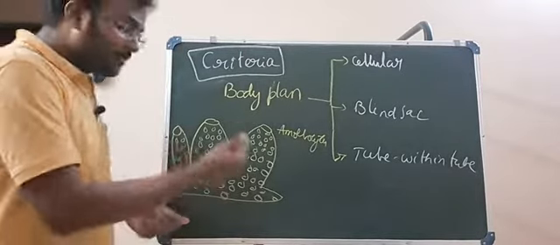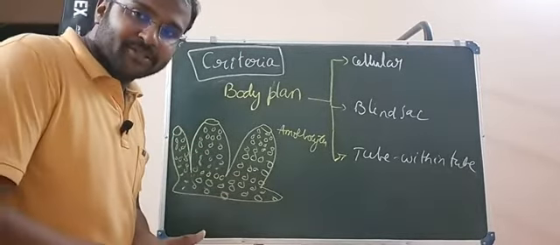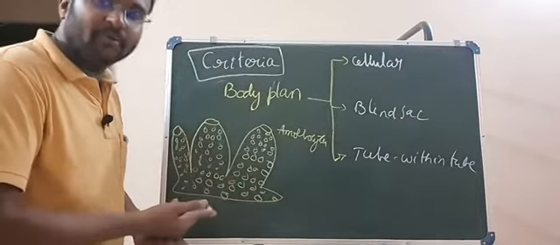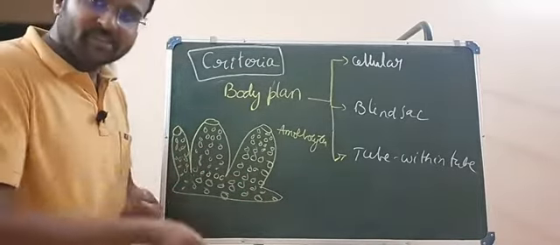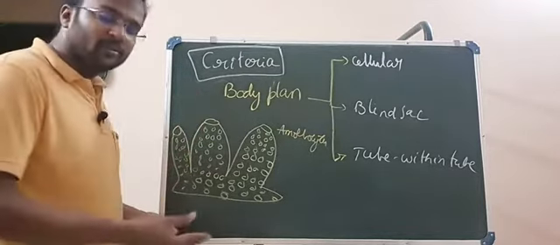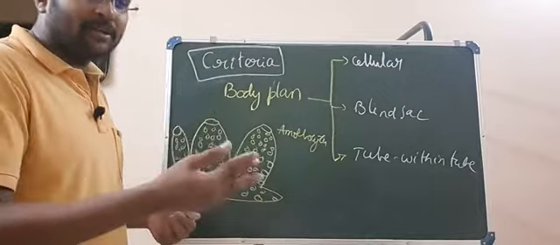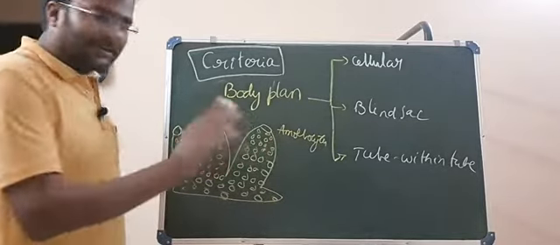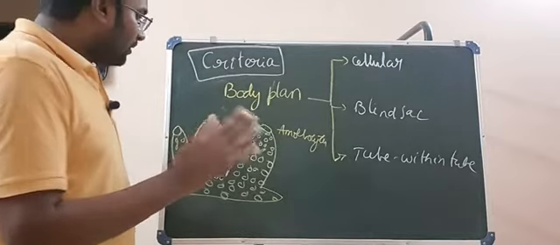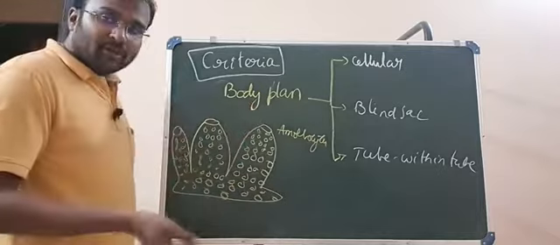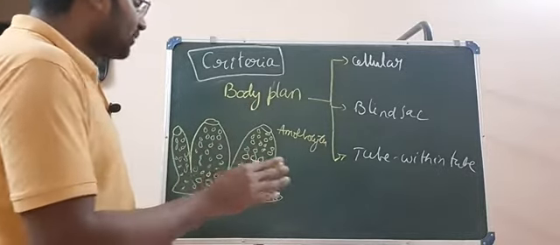These amoebocytes join together to perform digestion. Again they join together with some other amoebocytes to perform excretion, respiration, and different types of functions. The same amoebocytes join with each other at different times, after that again they become free. So it cannot be considered as tissue. It should be considered as a multicellular condition, but not a tissue condition.